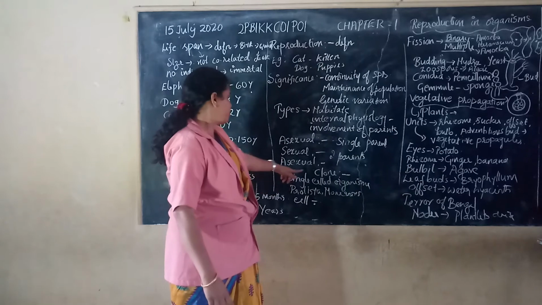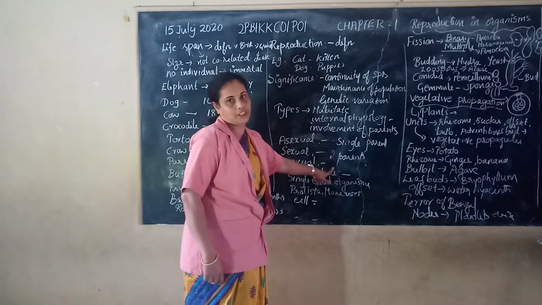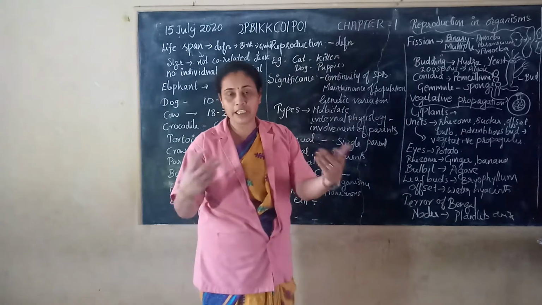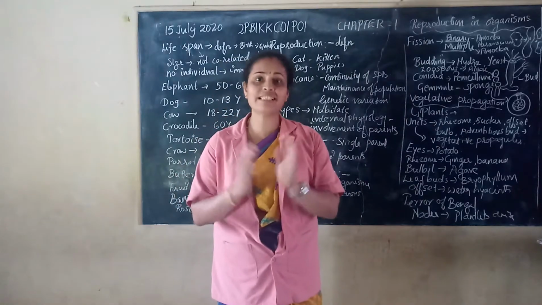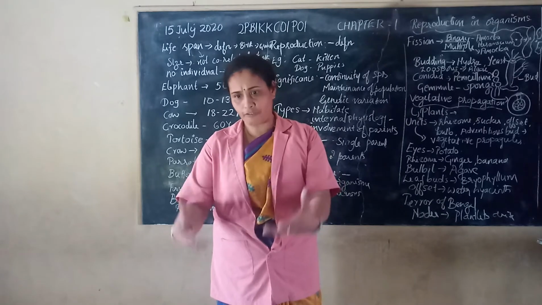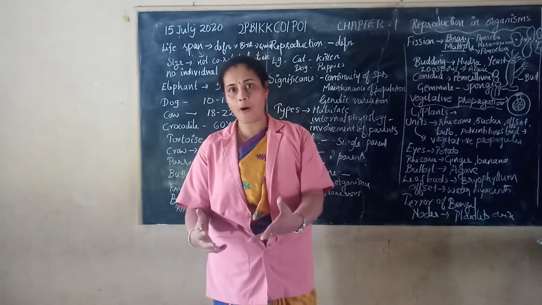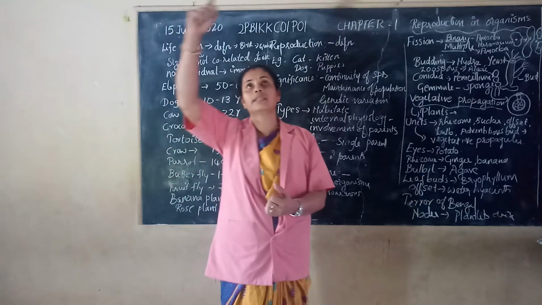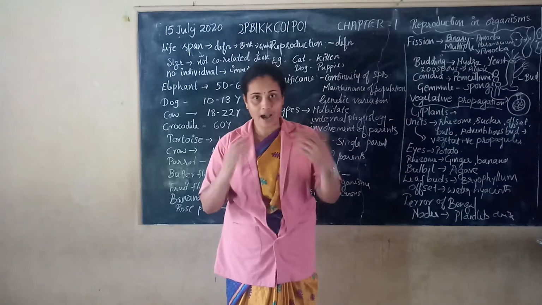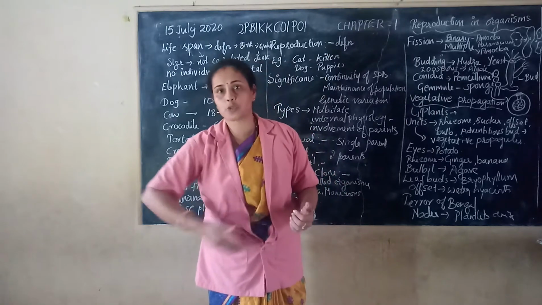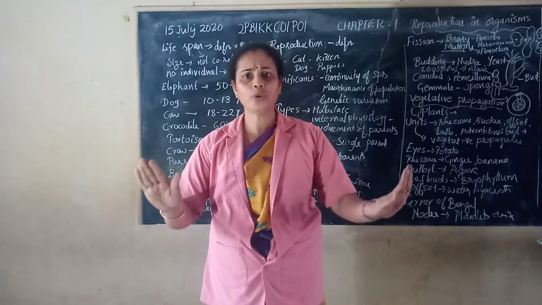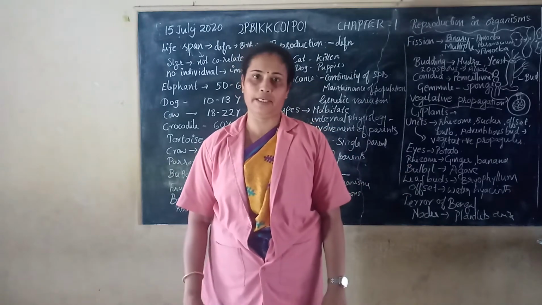Then coming to asexual reproduction. As you know, whatever individuals are formed, they are formed from a single parent. So whatever organisms or offspring are formed, they resemble their parent. That is a single parent only. And also all the offspring resemble one another. There is no genetic variability.